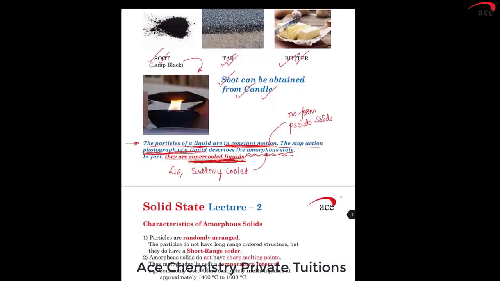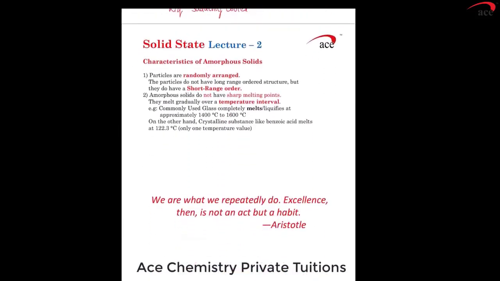Popularly, amorphous solids are remembered as supercooled liquids because it is as if a liquid has been photographed. Characteristics of amorphous solids: they have particles in random arrangements. In some places they can have a systematic arrangement, but that will be short range, while crystalline solids have long range.